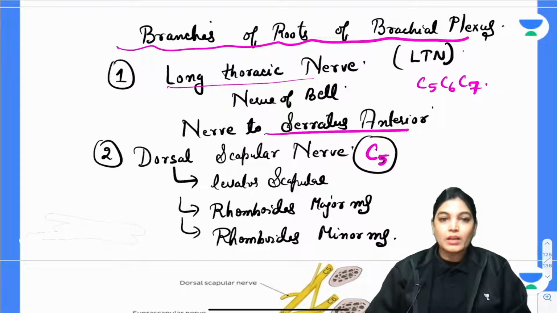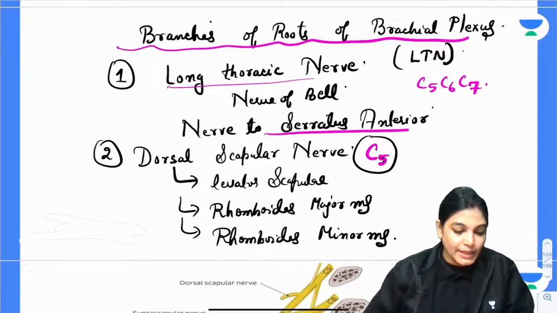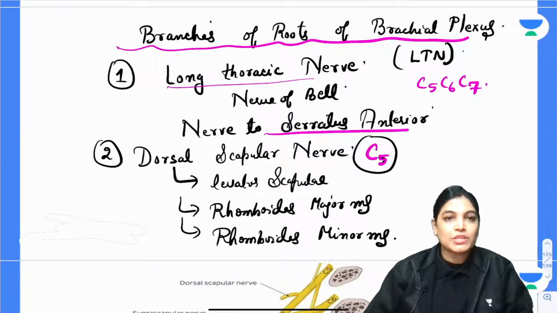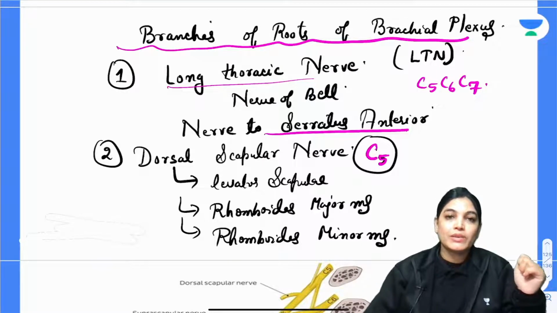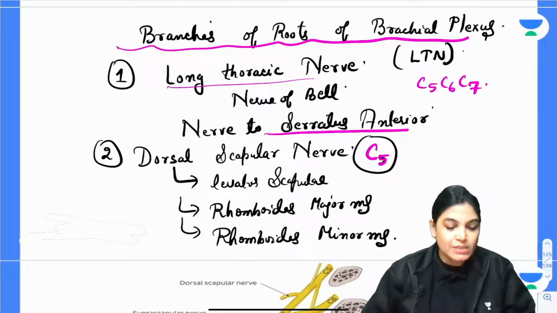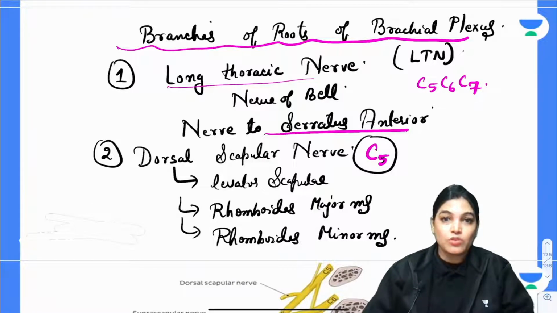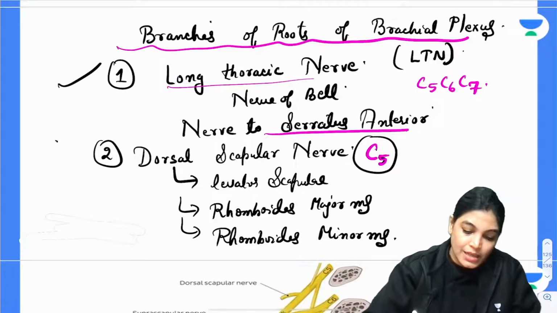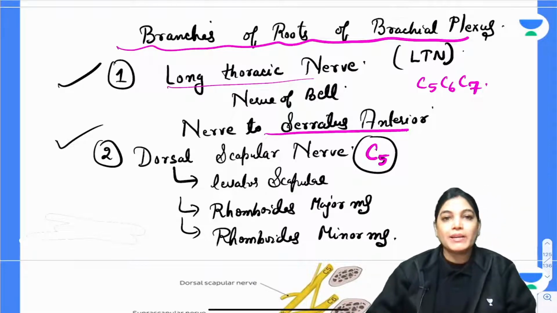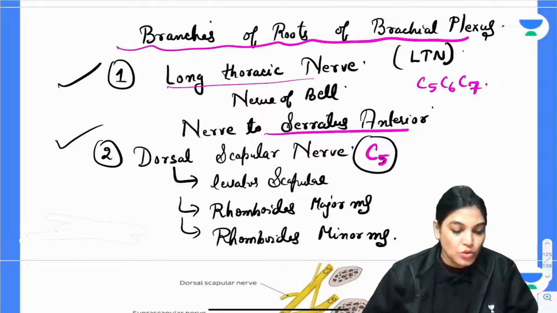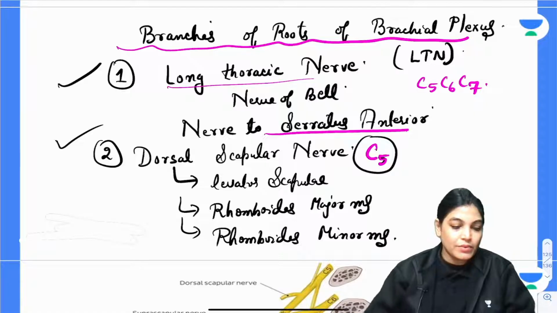Now, we have done with the branches of roots of brachial plexus. Other than that, in addition, the roots also give innervation to scalenus group of muscles. So these are two important branches. If you talk about minor contributors, it also gives innervation to scalenus muscle and to longus colli muscle, and it also gives a communicating contribution to phrenic nerve. So please write down the minor branches from the roots.